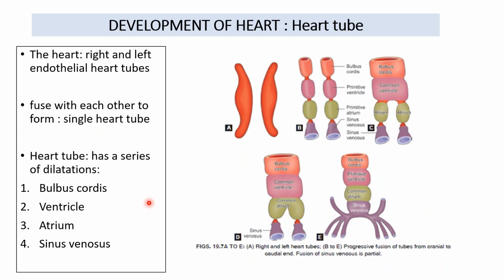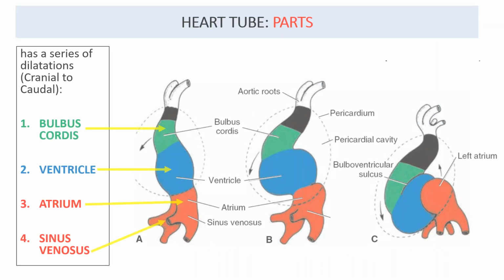Now we move on to the main part, that is the heart tube, how the heart tube has formed. Initially we said that the heart tube formed as a paired tube on both sides, but because of the lateral folding, they merged together. So this is how they merged. They fused to form a single tube. But in the meantime, while the heart tube is developing, they show a series of dilatations. What are these dilatations of the heart tube?